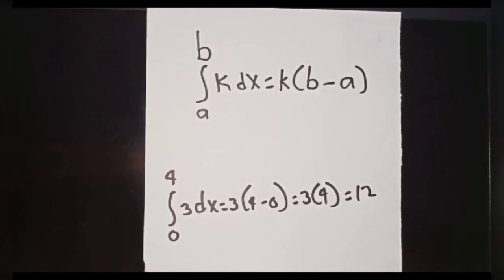Let's see why. The function f of x equals 3, and our interval is from 0 to 4, so k is 3 and b minus a is 4, giving us 3 times 4, or 12.